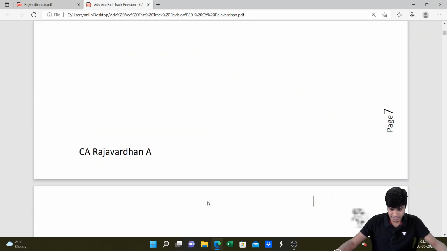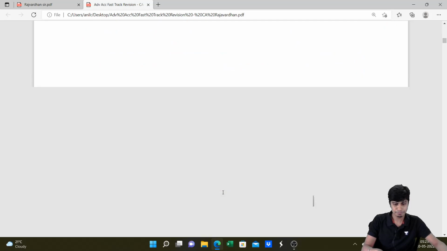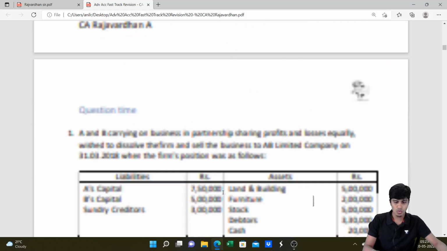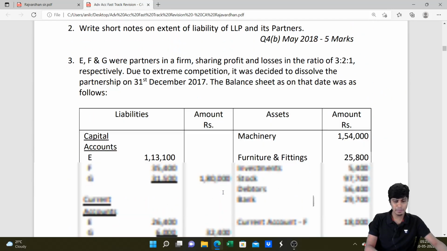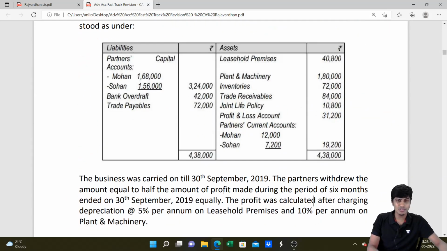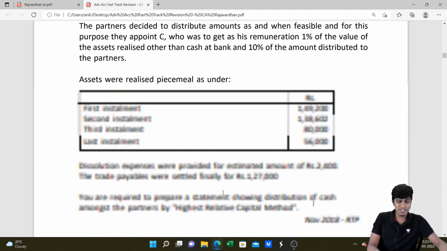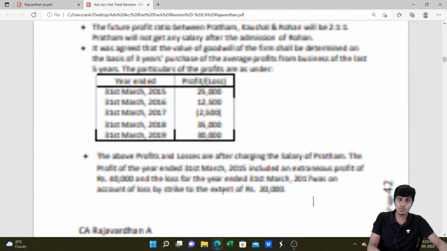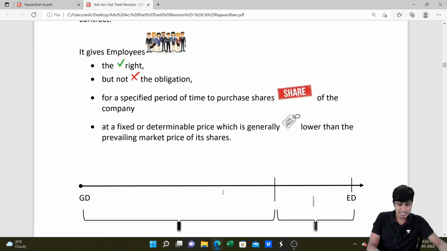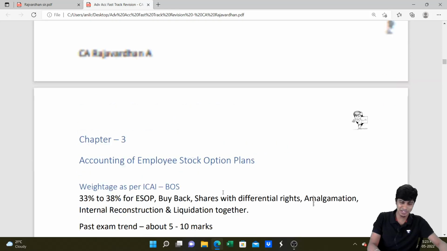To start with, let's go to employee stock option plans. What exactly do you mean by employee stock option plan? The hardworking employee who gives not just his heart and soul but kidney and brain also to the company, the company is trying to give him the shares at a throwaway price. Why does the company do this? The company does this to ensure that the employee will feel like he owns the company and is also part of the ownership.